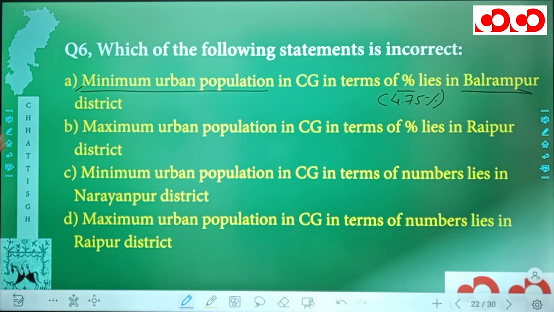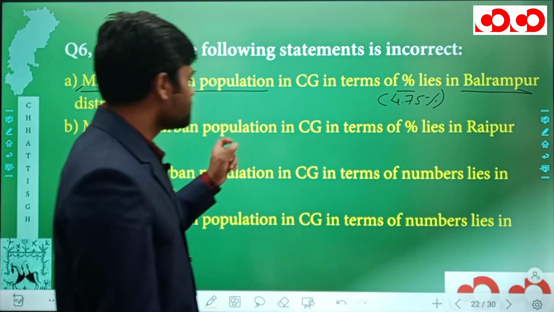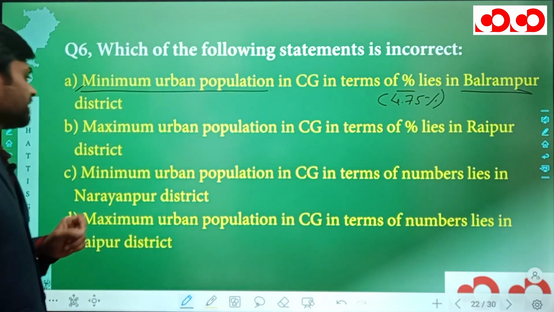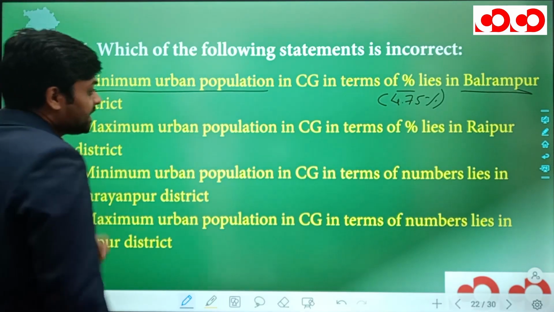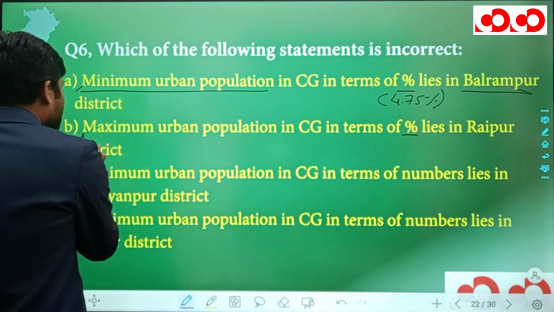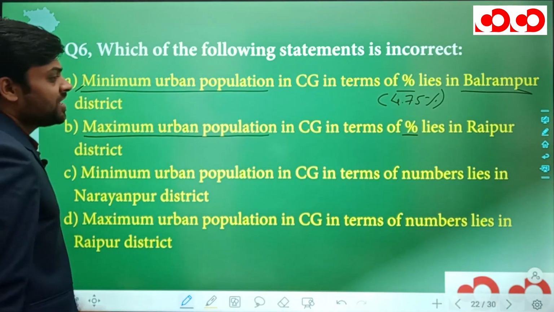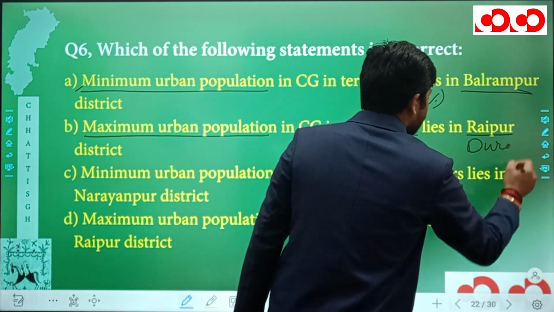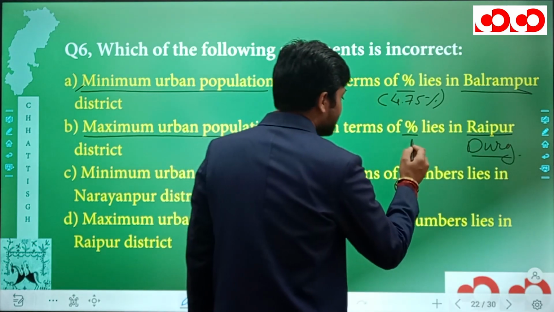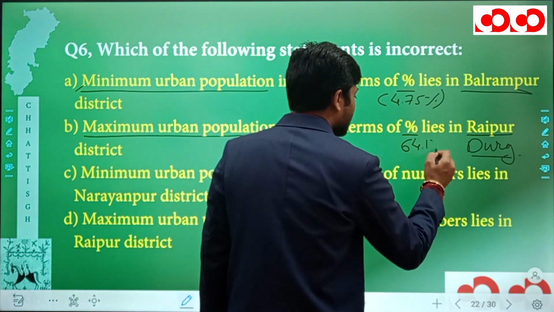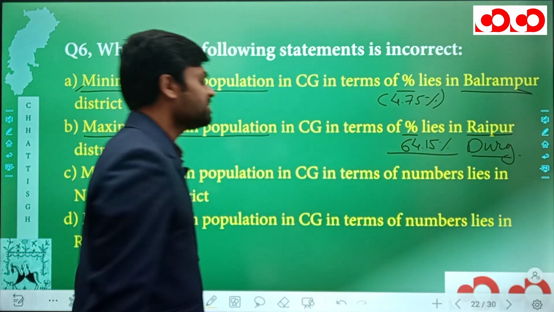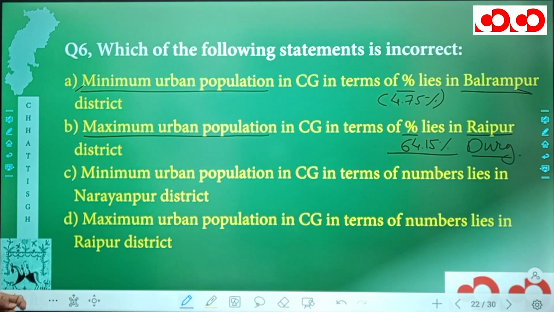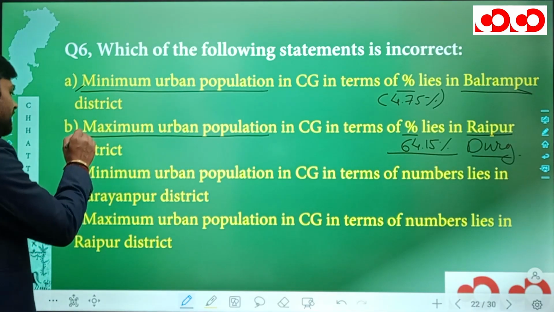Now, option B says maximum urban population in Chhattisgarh in terms of percentage lies in Raipur district. Now, in terms of percentage, when talking about the maximum urban population, it actually lies in the Durg district and not Raipur district. And what is the percentage? Percentage is 64.15%. So this option B is actually incorrect.